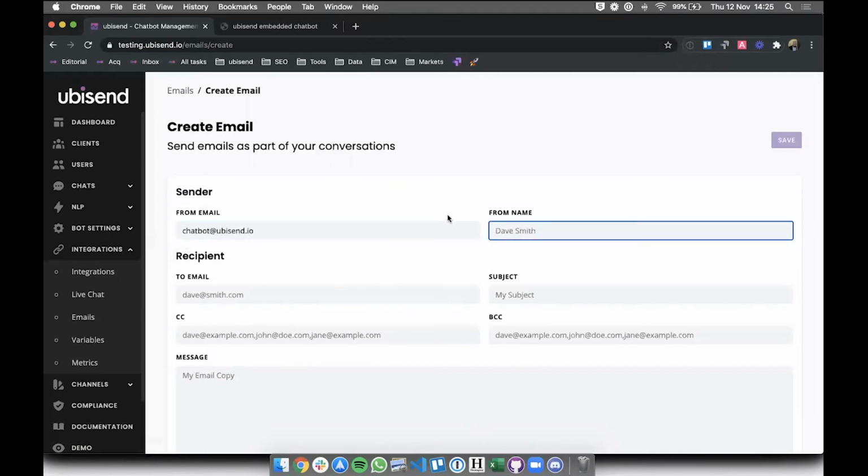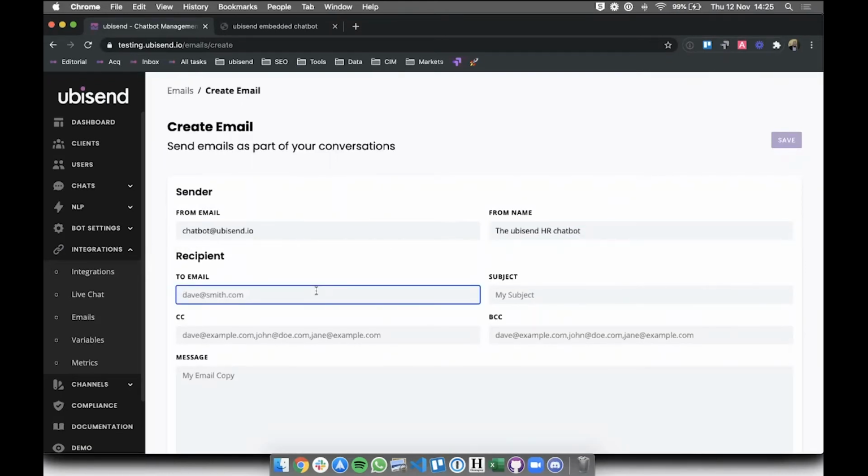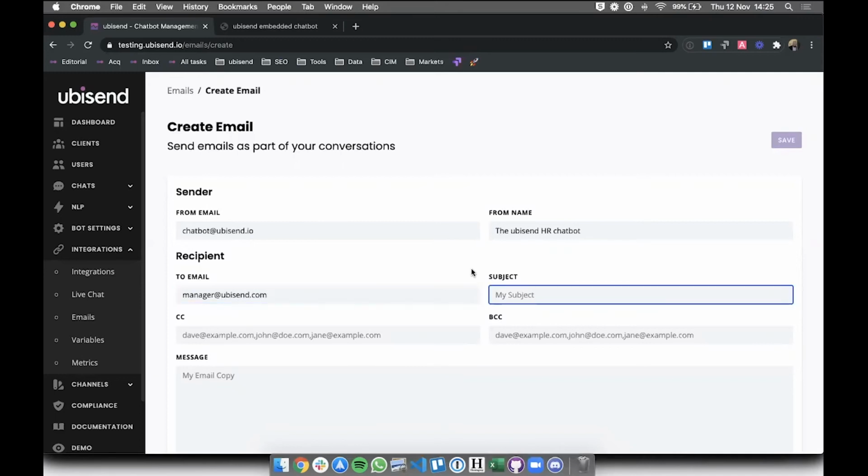The from name would be the UBSend HR chatbot. And then the To, in this instance, we would send to Jacob's manager at ubsend.com. And then the subject: someone wants to be lazy.